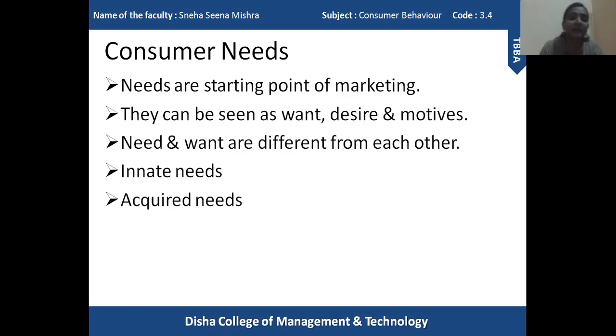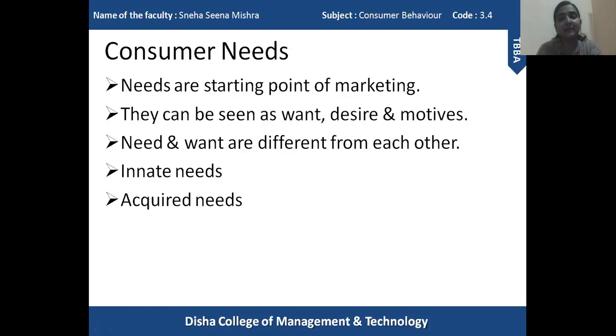Okay. Now there are different types of needs. It can be said that needs can be categorized into two categories, that is innate needs and acquired needs. Innate needs means the needs which are extremely essential in order to survive. That is the physiological need: food, water, shelter.